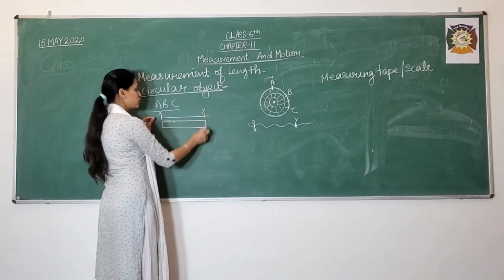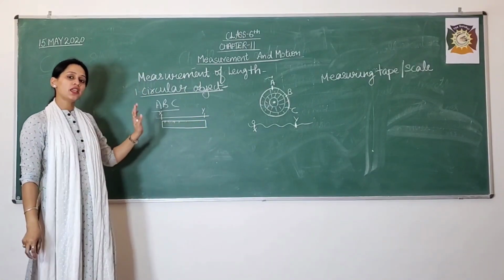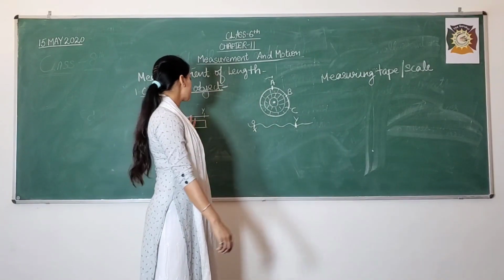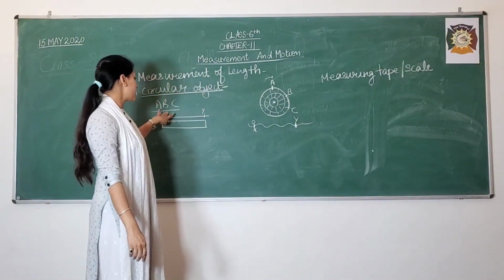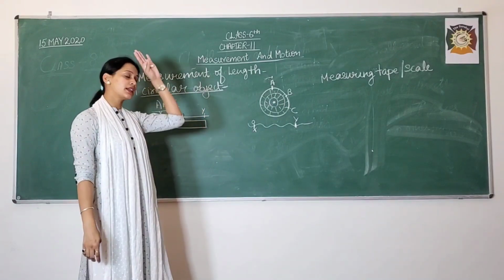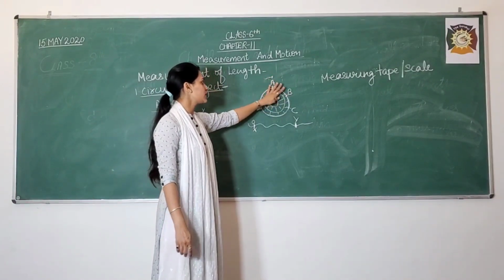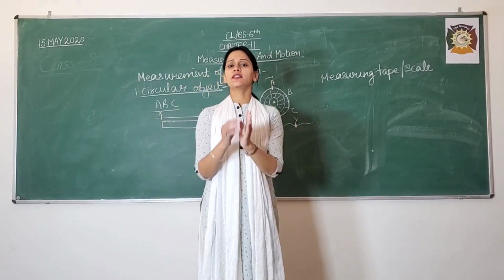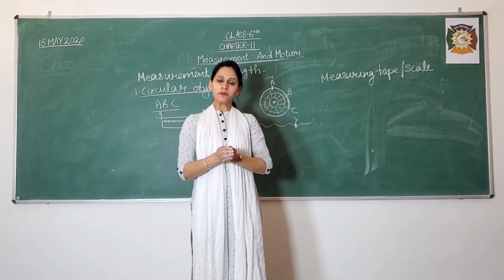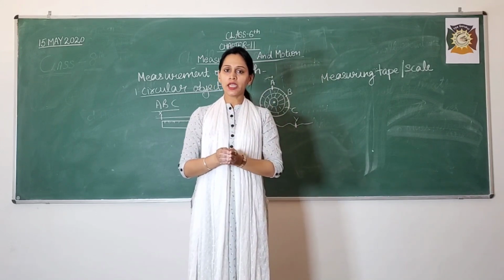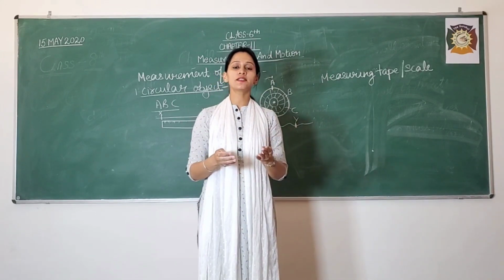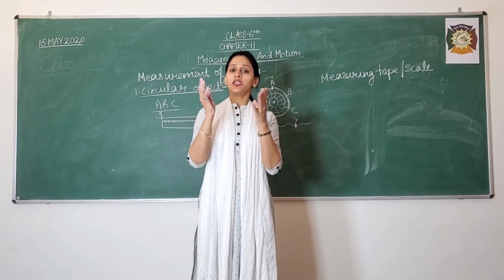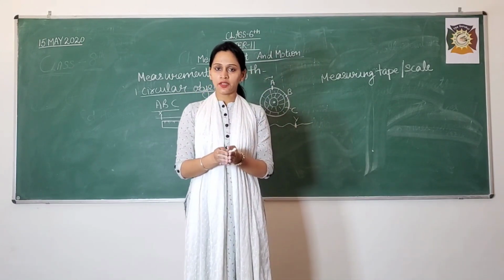Over the scale when you place it, you will be easily able to find the exact length of the points, and this distance between X to Y will tell us the exact length between A, B, C or this complete area whose length was to be measured. Okay, this is a very easy and simple activity. So you can try it at home and thereby find out the distance, and you definitely have to do it at your home so that you may be able to understand the concept very easily.